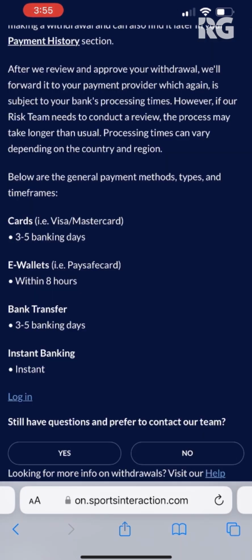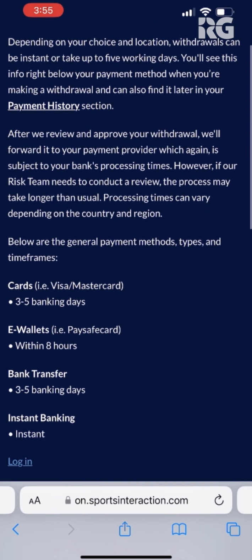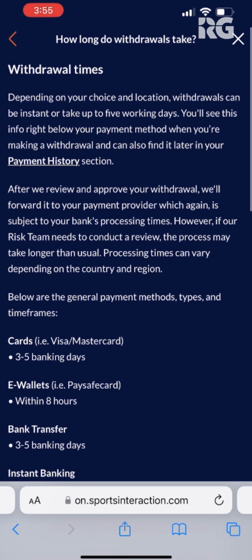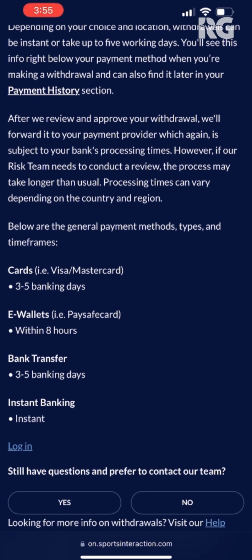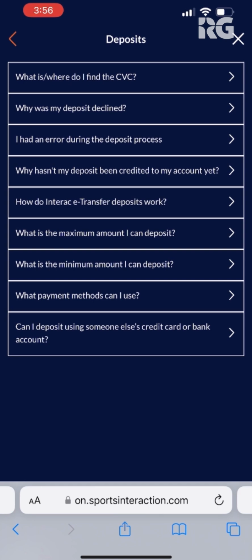Now let's take a look at deposit and withdrawal options here at Sports Interaction. So here we are in the help section. As you can see, for withdrawal times, your debit cards, your Visas, your MasterCards are going to take 3 to 5 days. E-wallets such as your PaySafe card are going to be within 8 hours. Bank transfers take 3 to 5 days, and instant banking is done, well, it says it in the name, instantly.